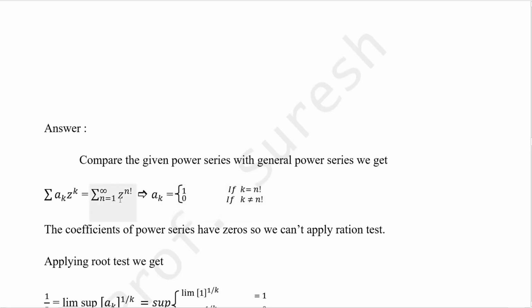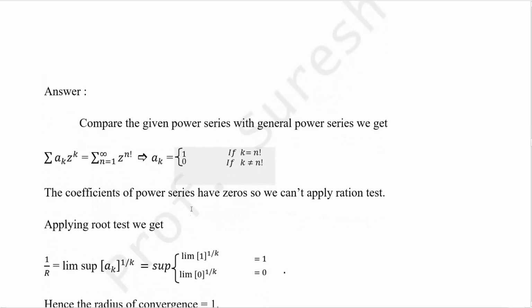When you expand this, put n equal to 1. So n equal to 1 means z power 1!, that is 1 into z, so the coefficient is 1. If you put n equal to 2, 2!, so z square, the coefficient of z square is 1. N equal to 3, 3! is 6, so z power 6, the coefficient of z power 6 is 1. So what about the coefficient of z cube? 0. Coefficient of z power 4, 0. So this is the meaning. We have only the possibility of either 1 or 0.